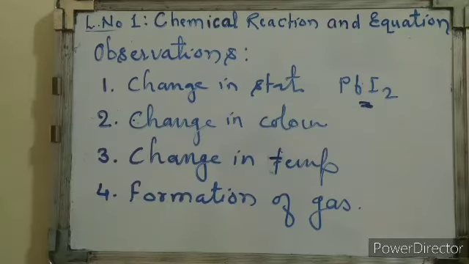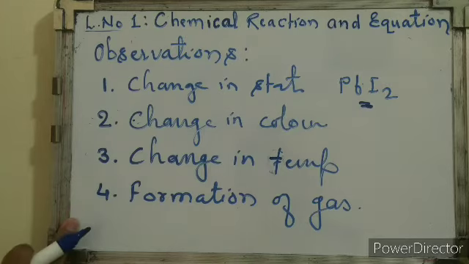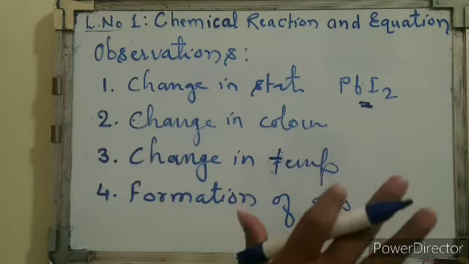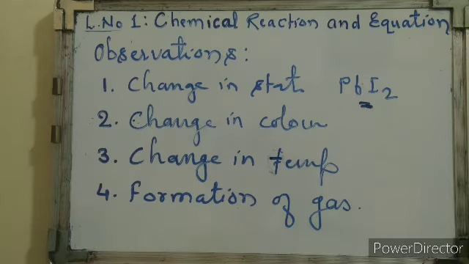That means on what basis will we say that a chemical reaction has taken place? A chemical reaction has taken place on the basis of these changes. We observe these changes, and only then can we confirm that the reaction is taking place or has taken place.